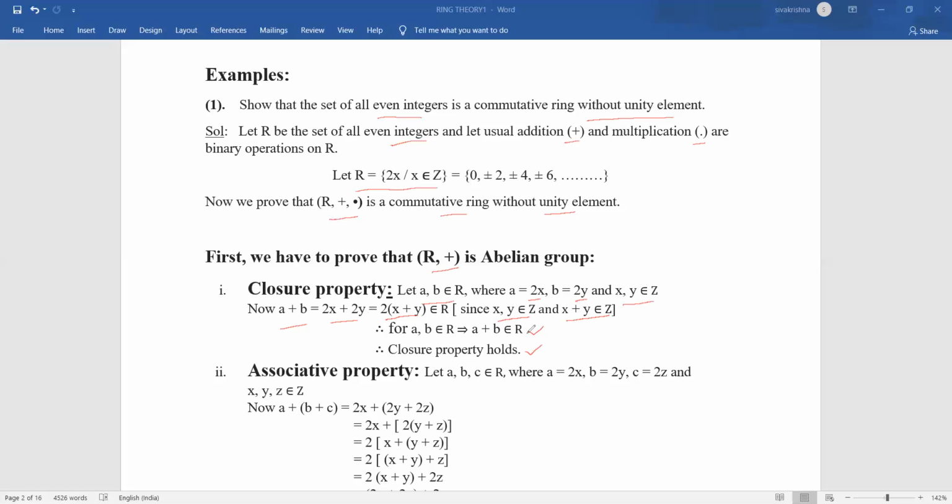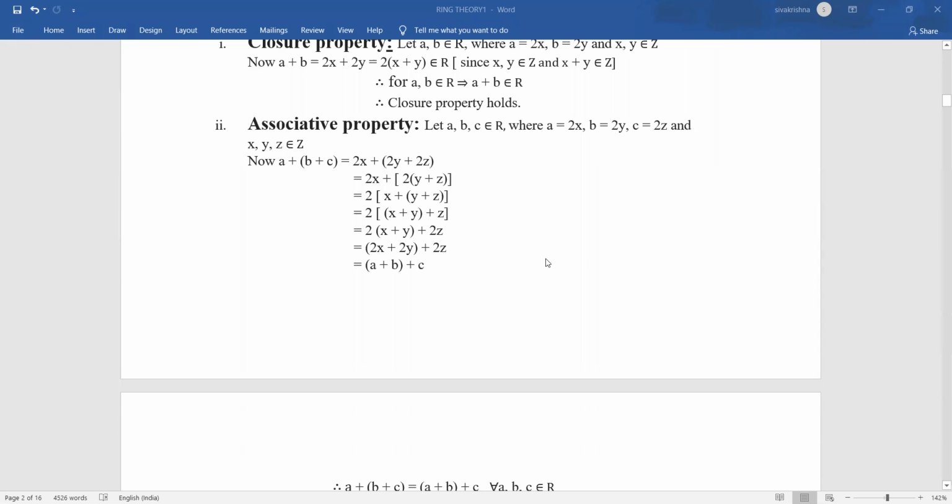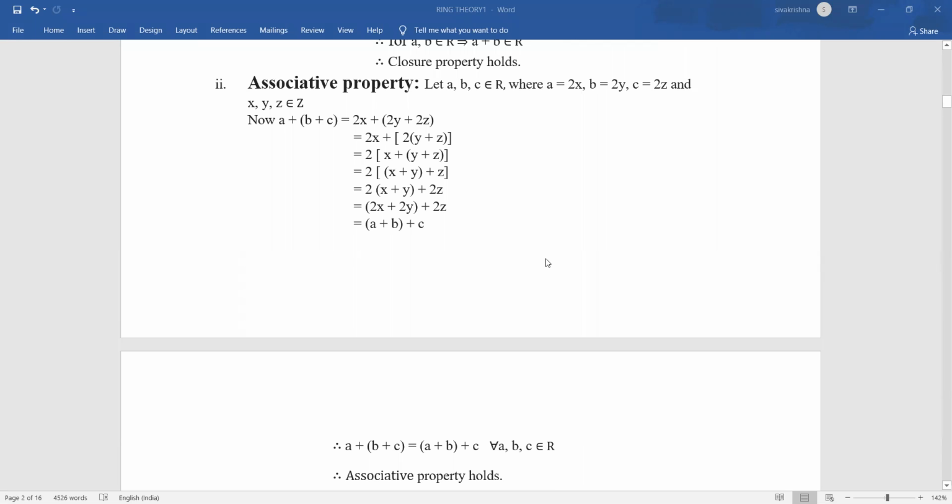Coming to the next property, that is the associative property. In the associative property also we have to consider three elements in our set. So I am writing a, b, c belongs to capital R. Once again, an element in capital R is of the form 2 into something. So I am writing a is equal to 2x, b is equal to 2y, and c is equal to 2z, where all x, y, z belong to Z. Now I consider a plus, b plus c.